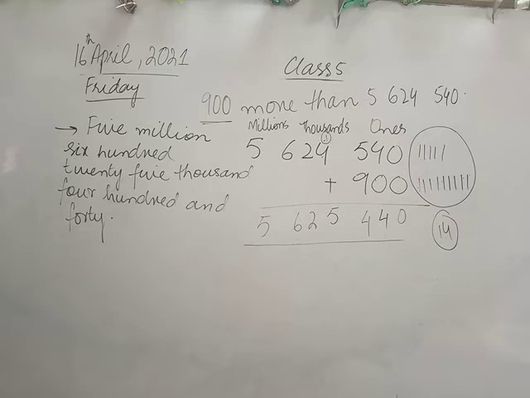Okay, 5,625,440. So this is how we can read and write numbers which go up to million.